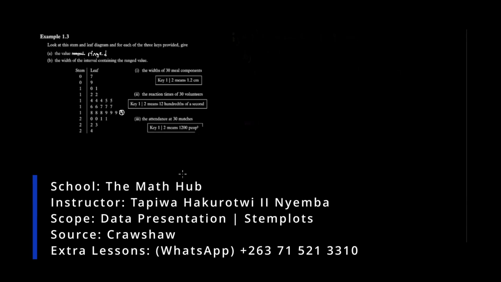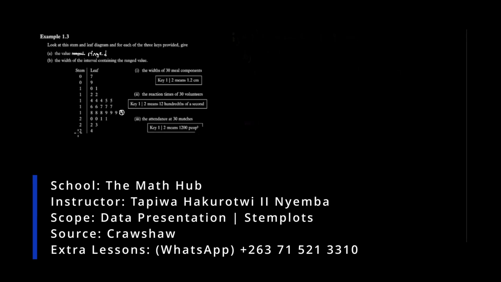Let us do this question. Saka question yedu iri kuti look at this stem and leaf diagram, and for each of the three keys provided, give A the value ringed. Then B ruzotaura about the width of the interval containing the ringed value. Saka ringing kungoreva kuti kutenderedza, saka the value which is ringed panapa ka9 aka.